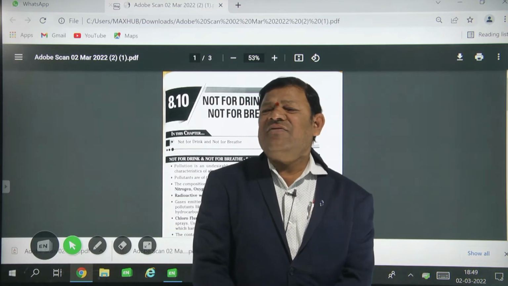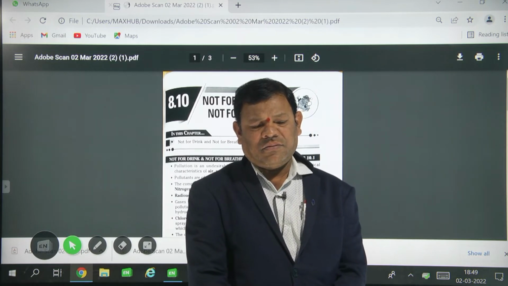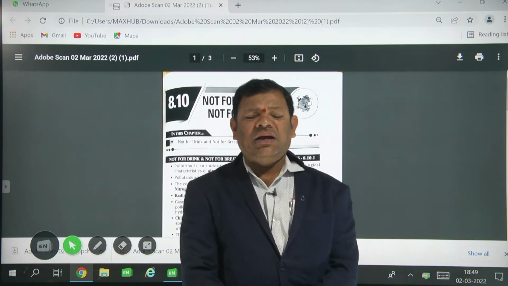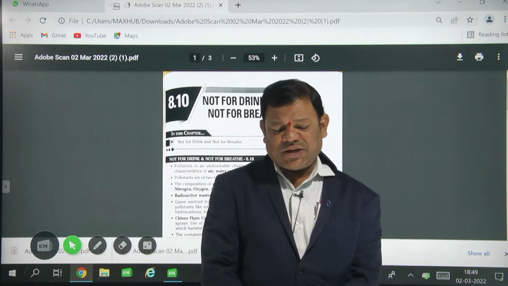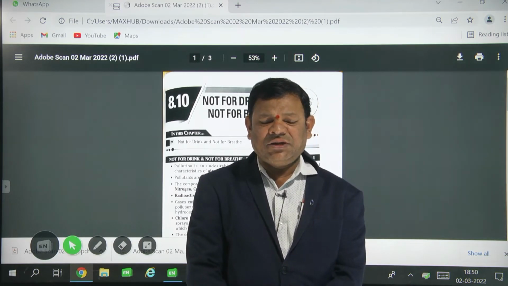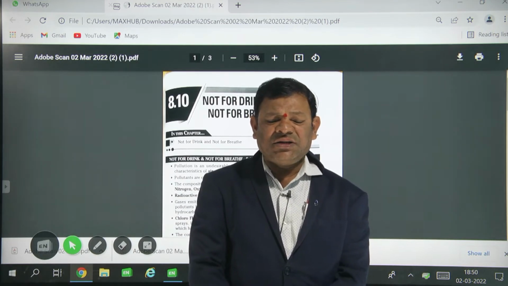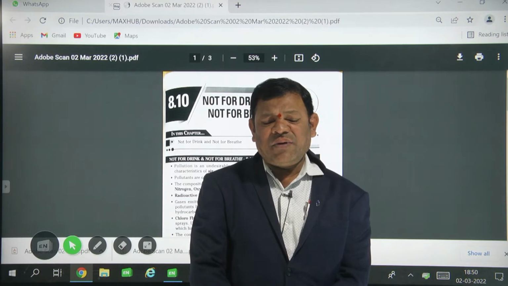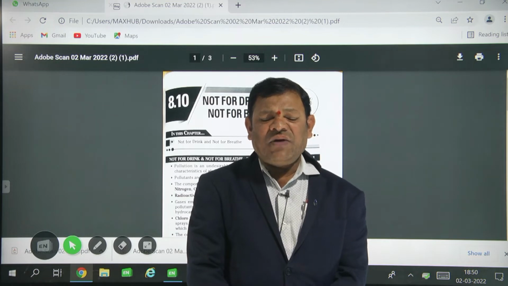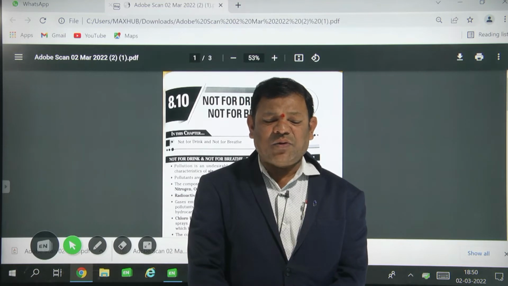So what is the meaning of atmosphere? The earth is surrounded by air, and the air surrounding the earth is called the atmosphere. In the atmosphere, what is the oxygen percentage? 21%. Nitrogen percentage? 78%. The remaining other gases? 1%. If any element is in excess, it causes pollution.